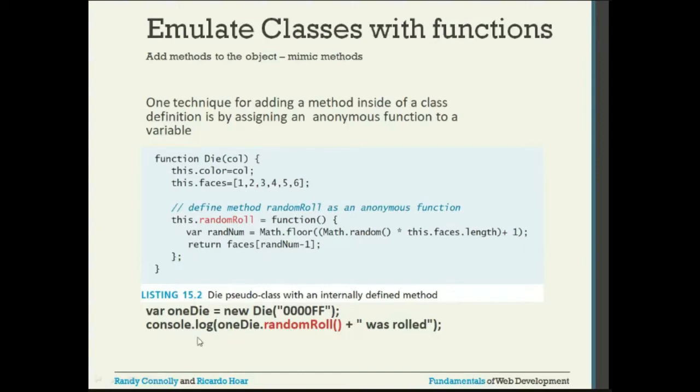And in the log, console is the object and log is the method. It is going to write into the log. In our example of 0, it will write 1 was rolled. This is the value we are getting. Concatenating 'was rolled' means that when we roll the dice, number 1 came up. That is how the interpretation works. Every time you call this method, you will get a different number. How do you get a different number? Based on what we get from this random function.